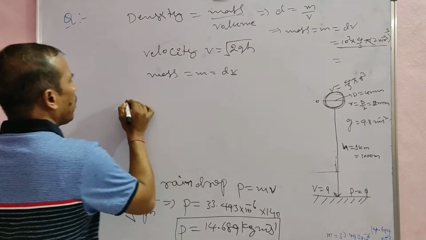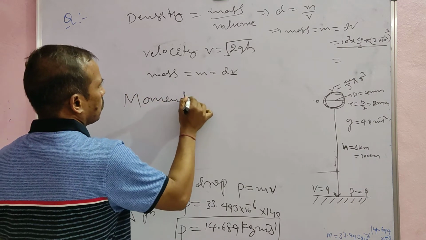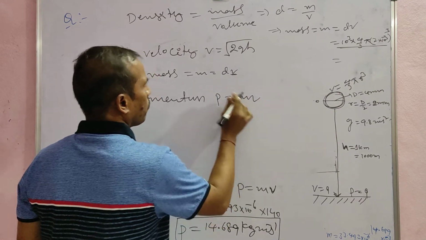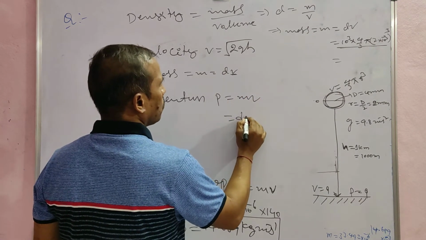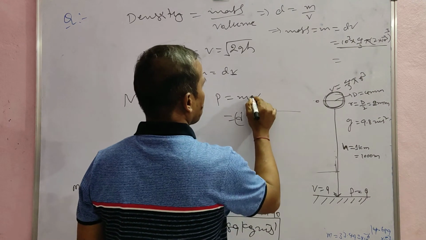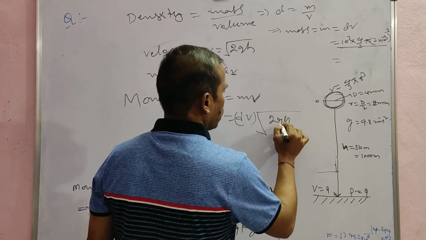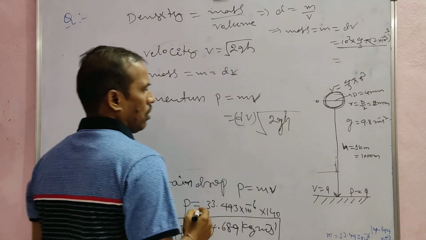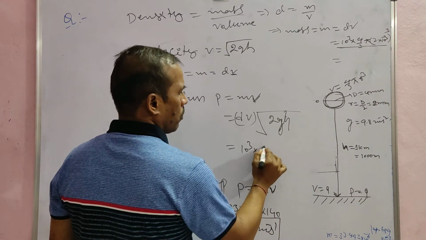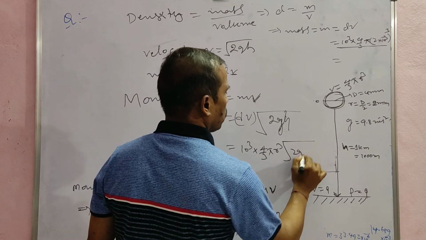The momentum P is equal to mv. So m is density into volume, into the velocity, which is under root 2gh. Density is 10 cube, volume is 4/3 πr³, into under root of 2gh.